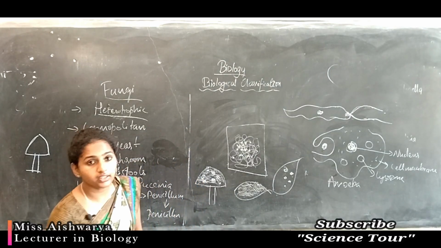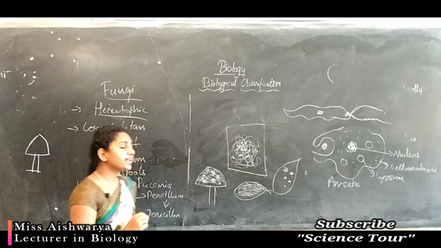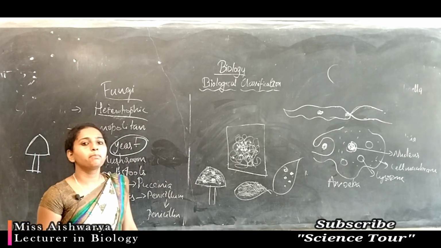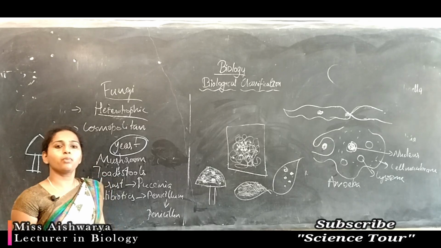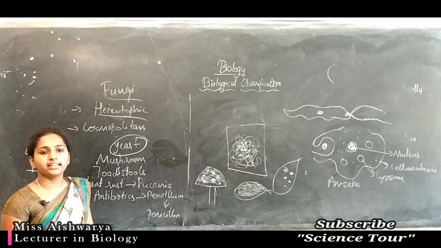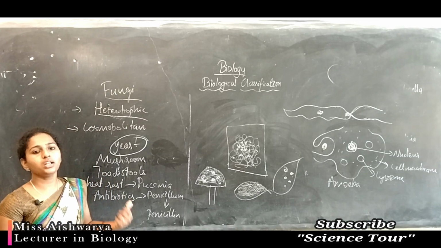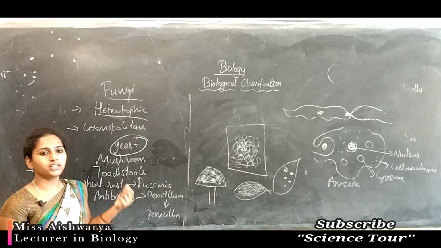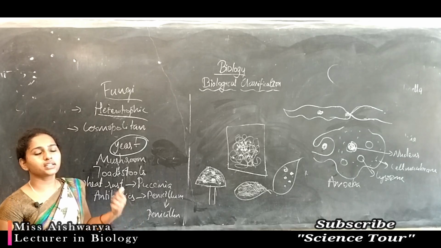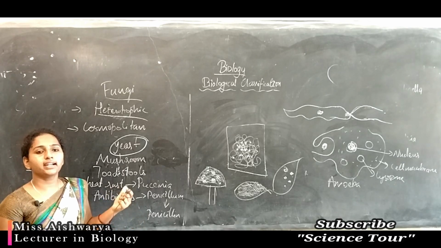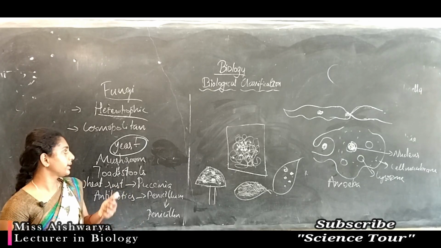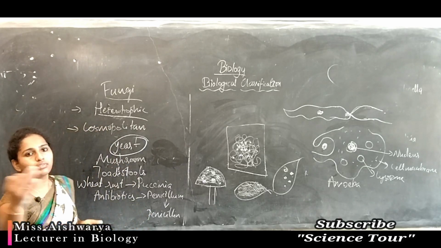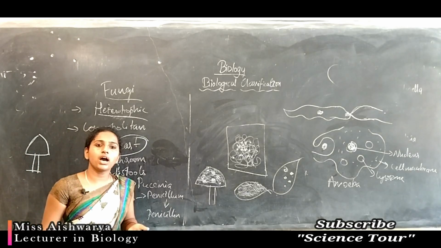Fungi are multicellular except yeast. Except yeast, all fungi are multicellular in nature, cosmopolitan in distribution, and they have a definite cell wall and cell membrane, and all the cell organelles with a true nucleus. From fungi onwards, you can see multicellular organisms.